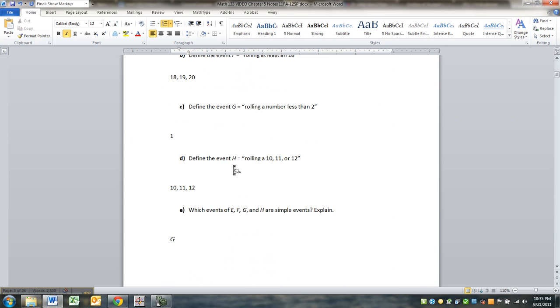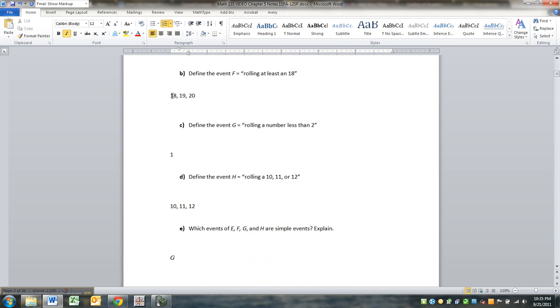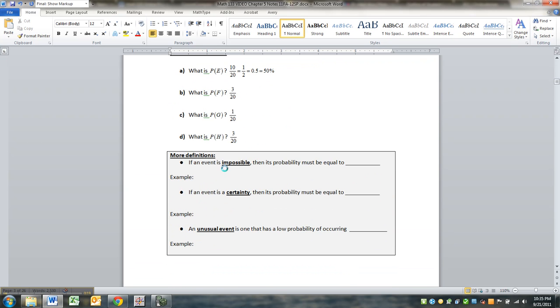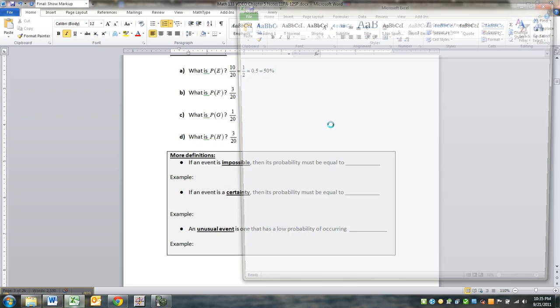So I was just mentioning that the probability of this event, F, would be 3 out of 20 because there are three possibilities. Event G is 1 out of 20, and event H is 3 out of 20. Now, you could reduce all of these or find them in decimal form. Let me show you that.